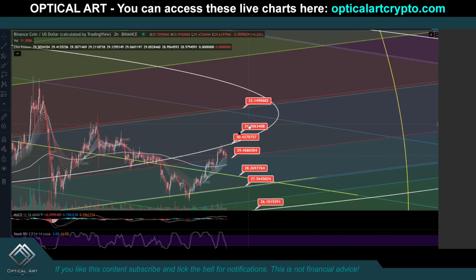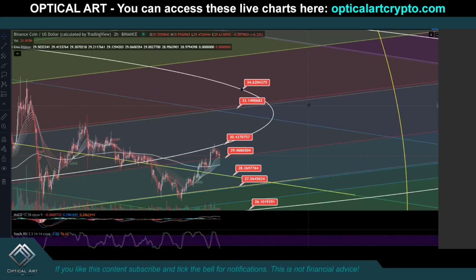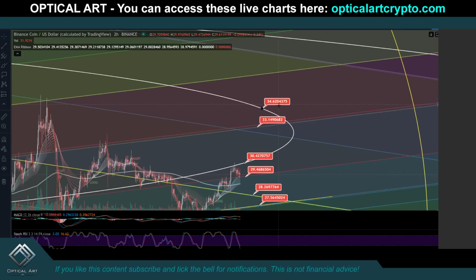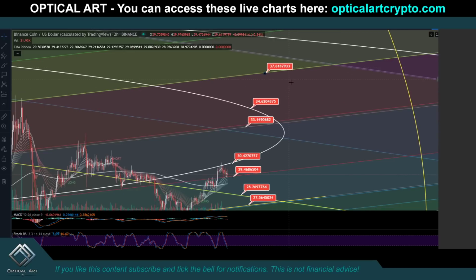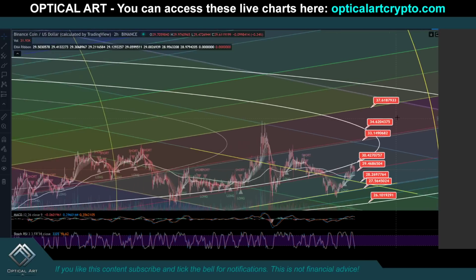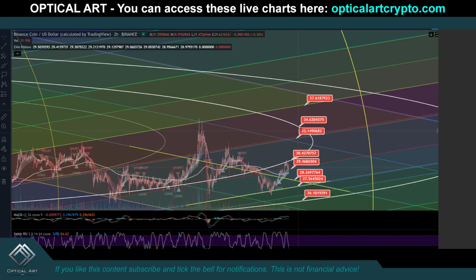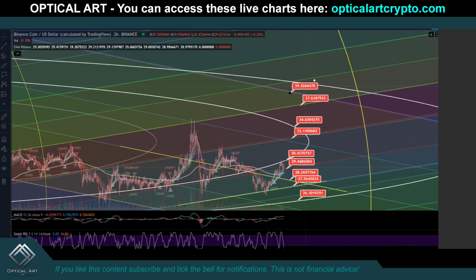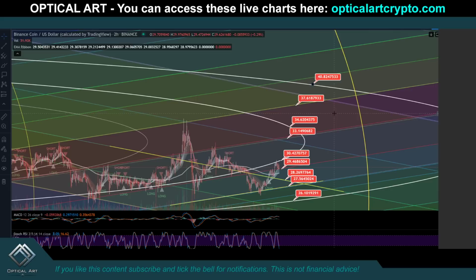And if you are inside the ring it will become resistance. This is around $34.62. And then we do have resistance up here at $37.61. And if we did happen to push up, a very macro target to catch or potentially put in a short would be up around $40.82.